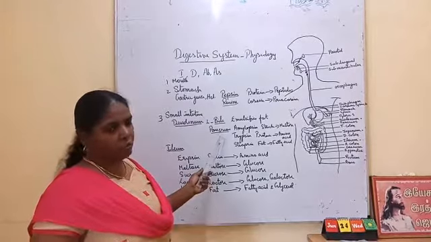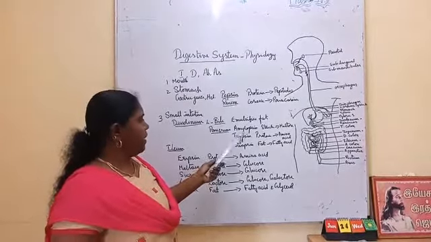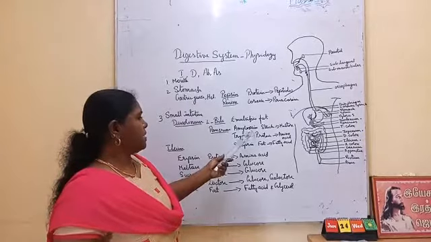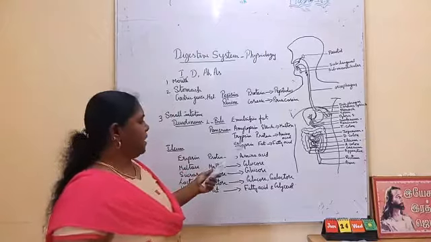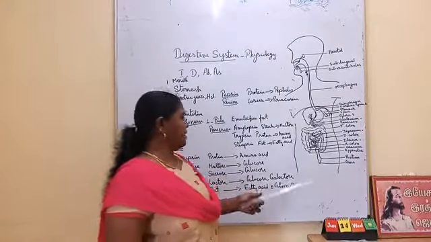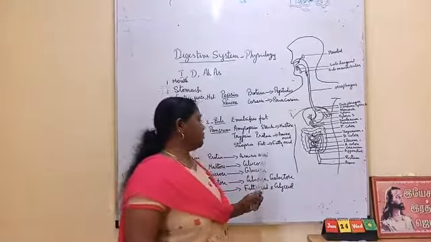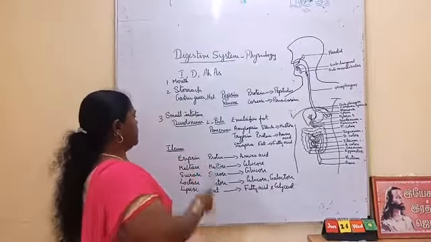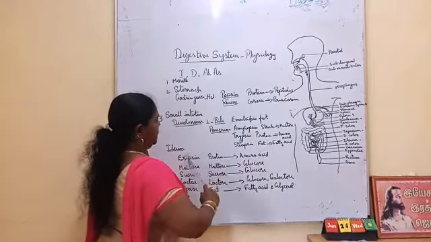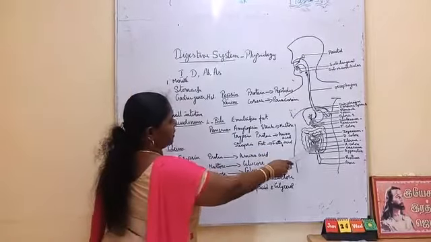Then the pancreas secretes pancreatic juice. The pancreatic juice contains amylopsin. This amylopsin converts starch into maltose. Trypsin converts protein into amino acids, and steapsin converts fat into fatty acids. Okay. Then it is pushed from the duodenum into the ileum, the next part.